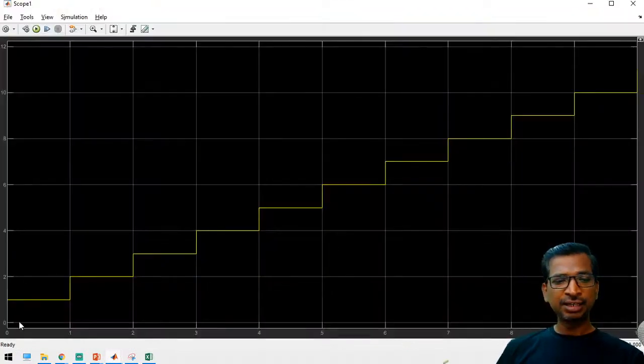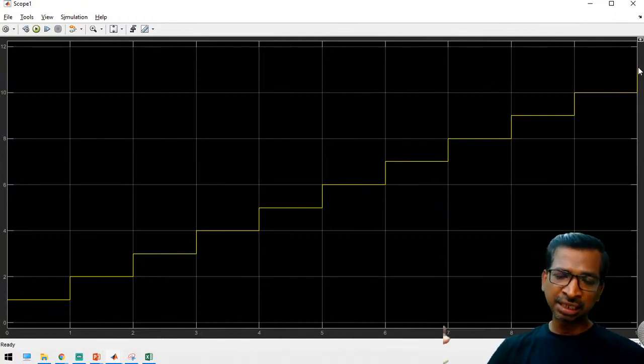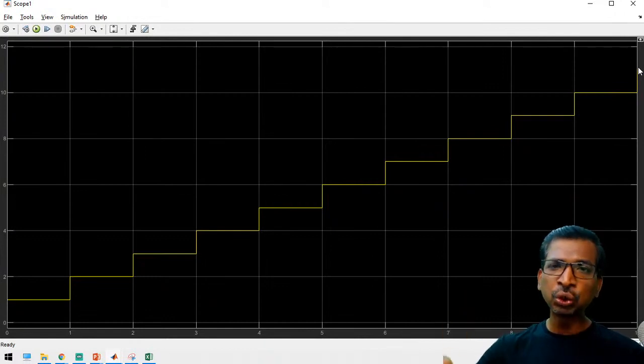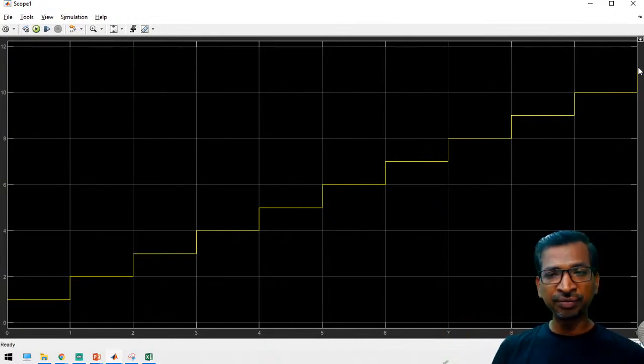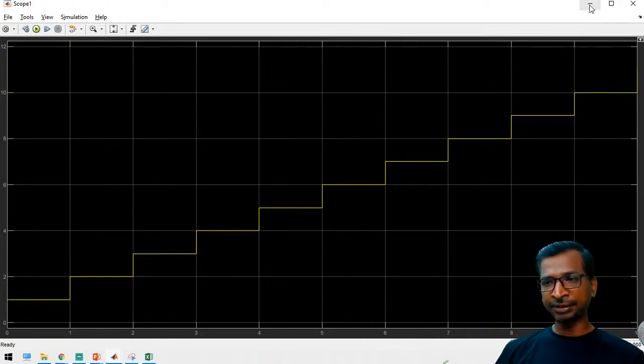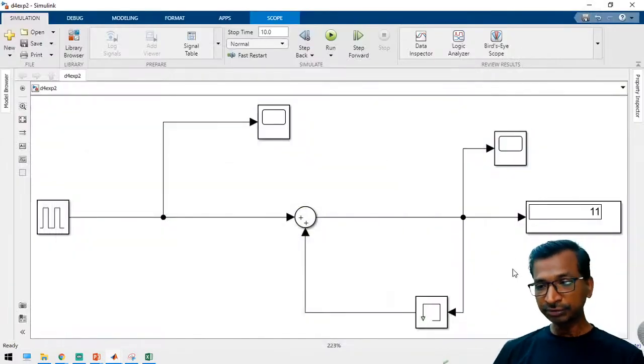See here, for each and every interval we are getting one pulse, and after that at the end of the period, the pulse has started at the 10th second, the pulse is shifted from 0 to 1. So that's why we are receiving the 11 value. Otherwise it will show you only the 10 value, right? So for that you have to correct with the final subtractor, right?